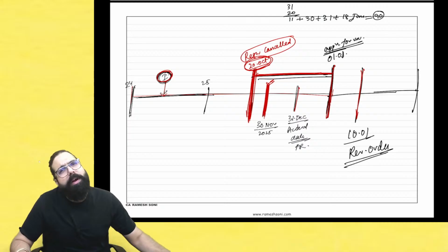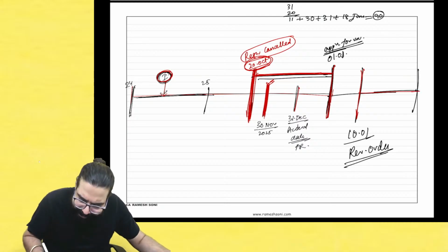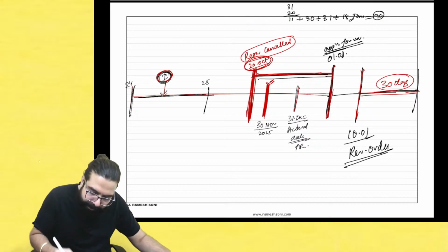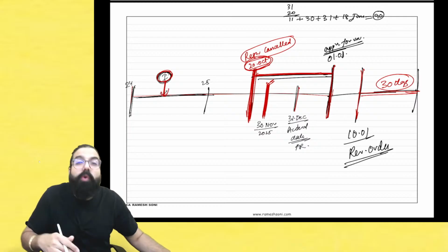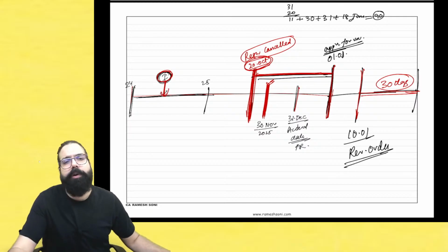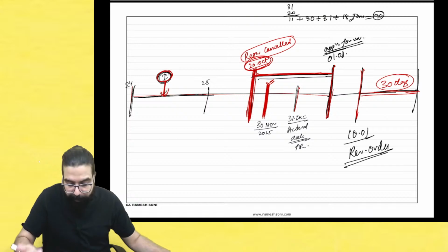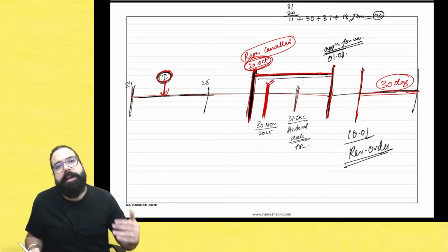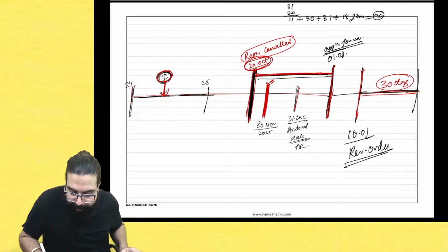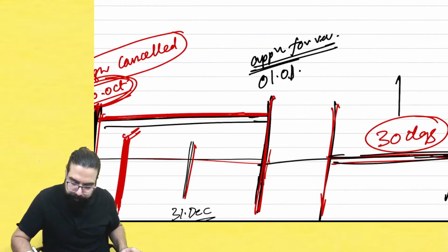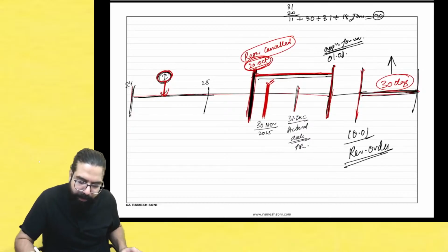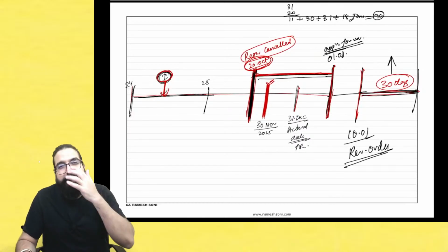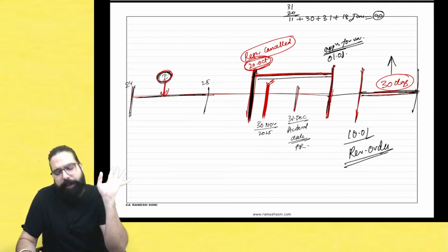So once the revocation order comes, within the next 30 days, even though the time limit of 30th November is gone, whatever invoices you could have taken the input tax credit on, you are eligible, but you could not take it because your registration was cancelled. No problem. Within the next 30 days, file the returns, whichever pending returns you are going to file, and you can go ahead and take the credit. That's all they have told.